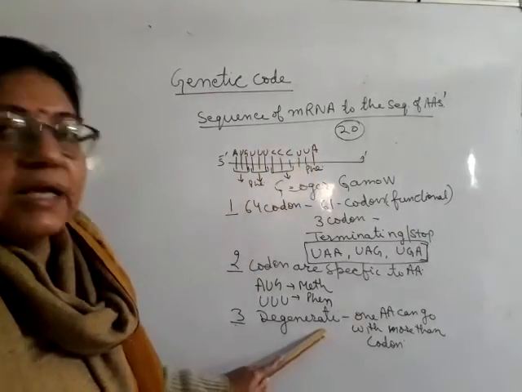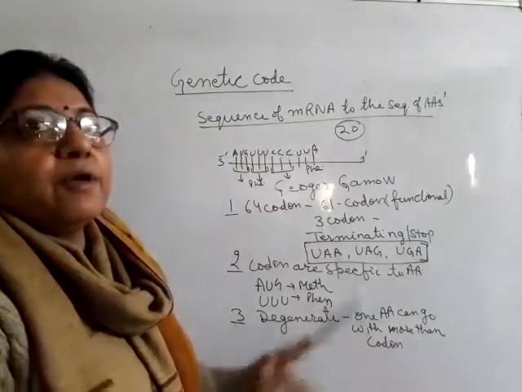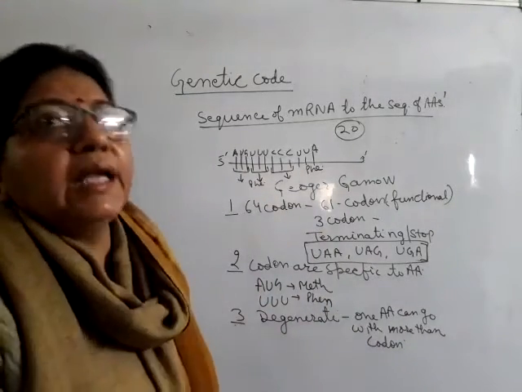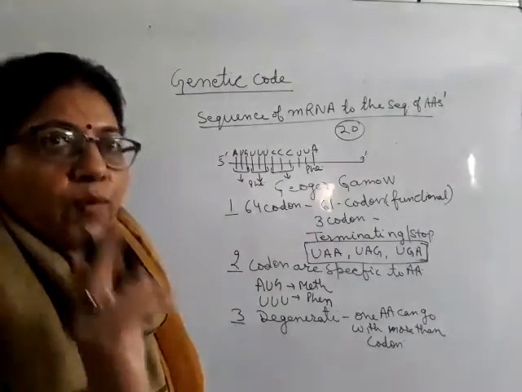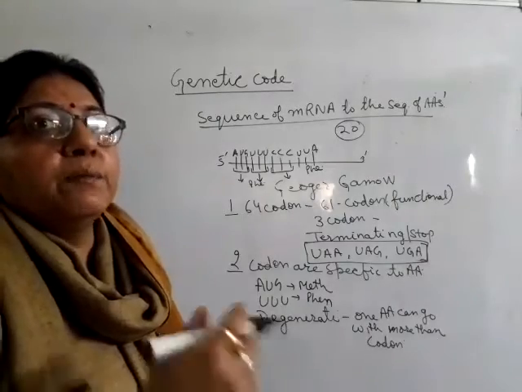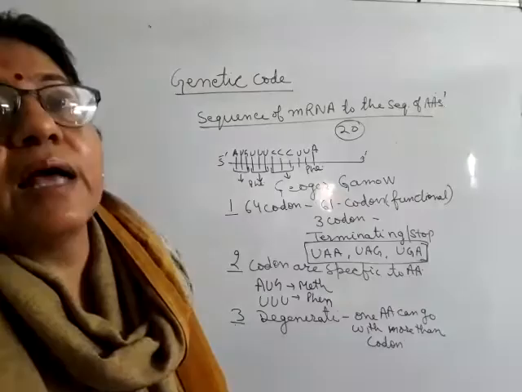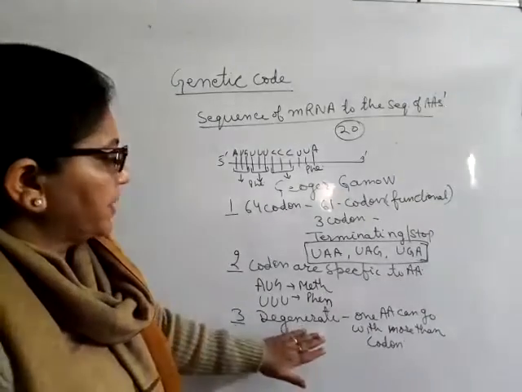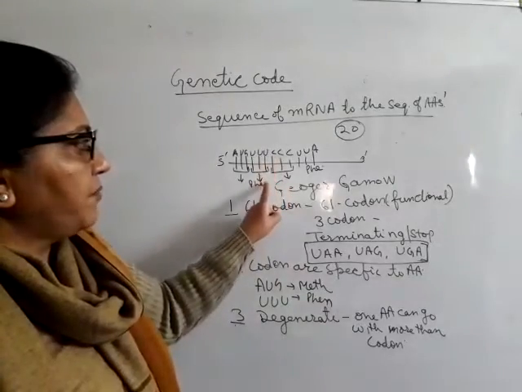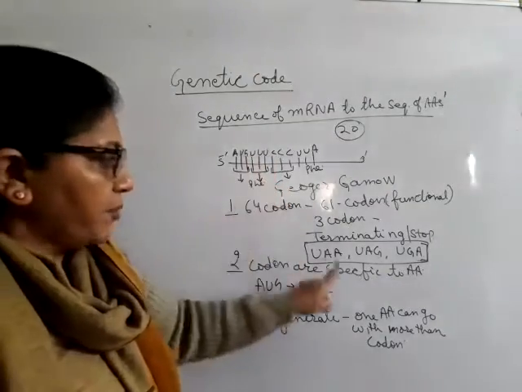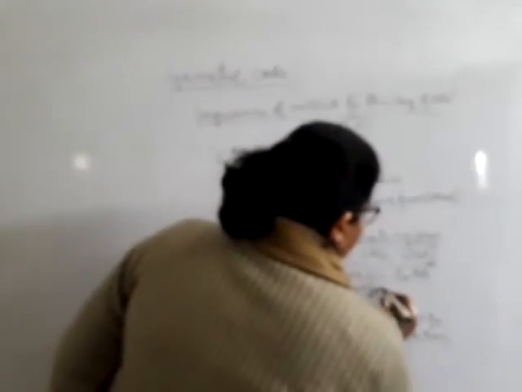This property is known as the degenerate property. Because we have only 20 amino acids and 61 functional codons, one amino acid can go with more than one codon to carry out the process of translation. But one codon is specific for one amino acid. That property is known as the specific or unambiguous property.